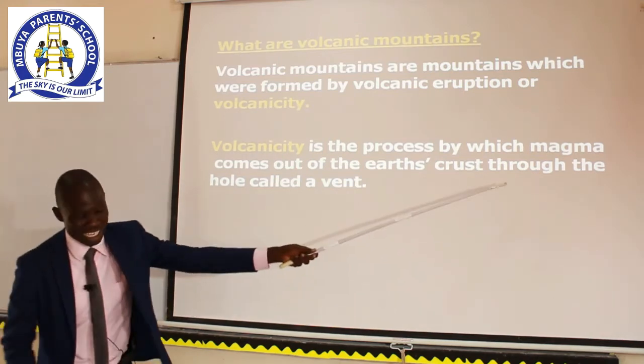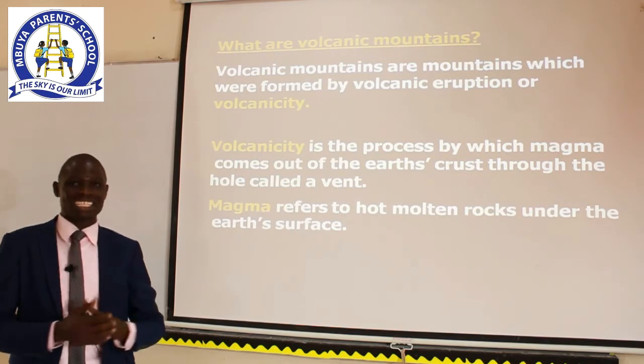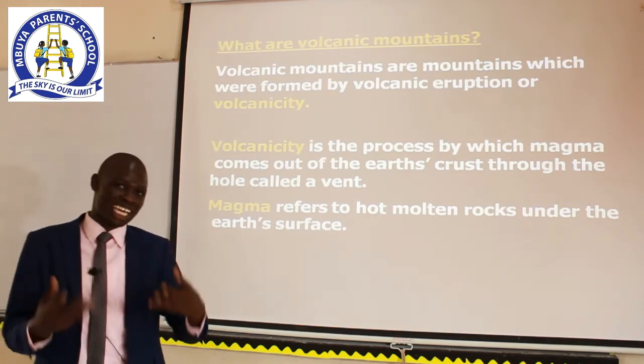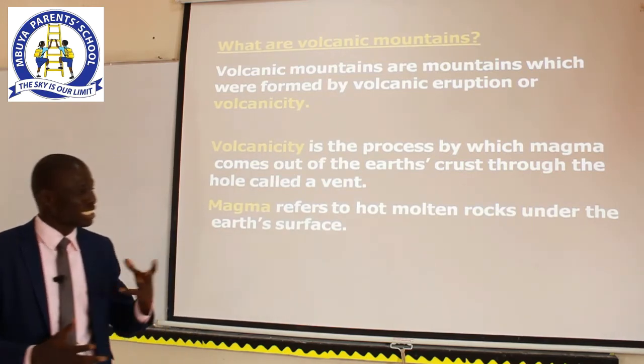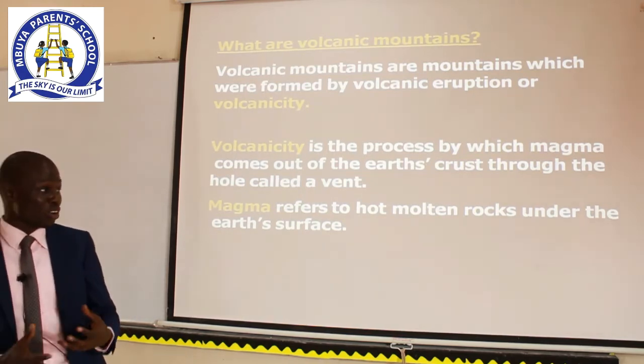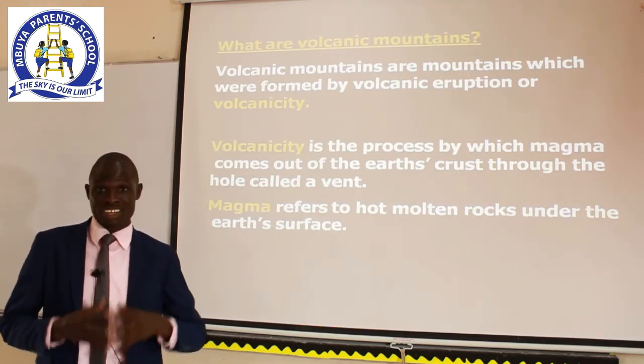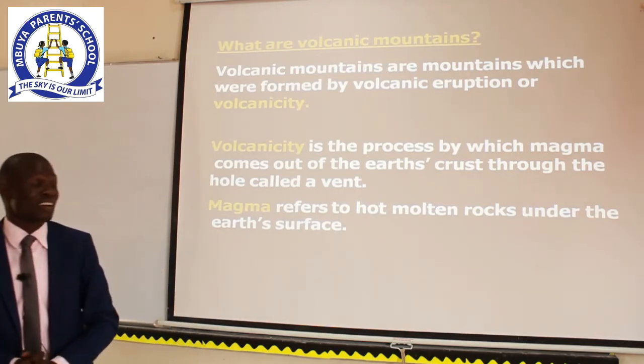What is magma? Some of you are going to say, this teacher is teaching us things that we are not understanding. But what is magma? Magma refers to hot, molten rock under the Earth's surface. The hot, molten rock under the Earth's surface.